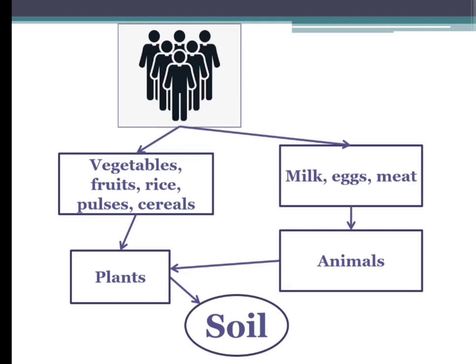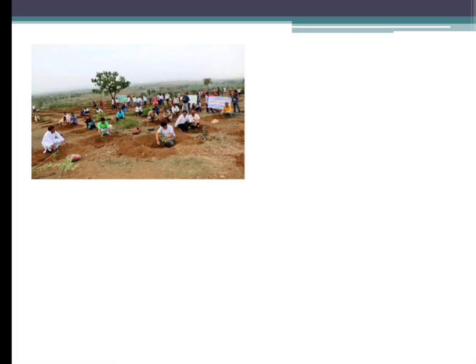So how can we conserve the soil? We have different ways. The first one is planting trees, that is reforestation. If you grow more trees, the roots of the trees will hold the topsoil tightly, so that there is no soil erosion. That means we can reduce the amount of soil erosion by growing more and more trees.